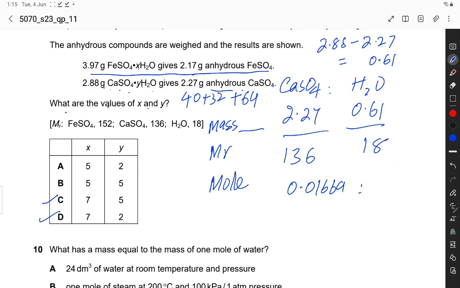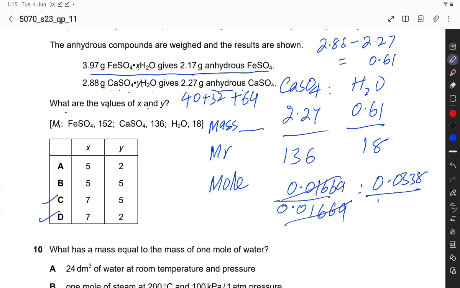0.61 divided by 18 is equal to 0.01669. 0.0338 is the smallest mole, 0.01669.